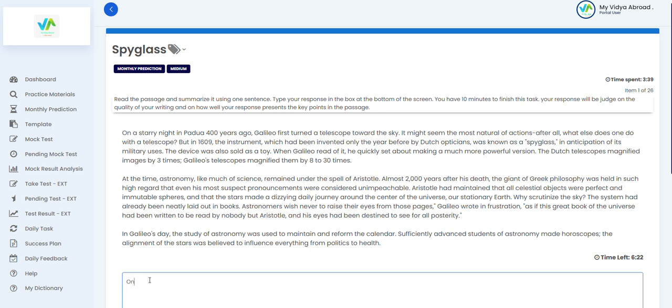On a starry night in Padua 400 years ago,